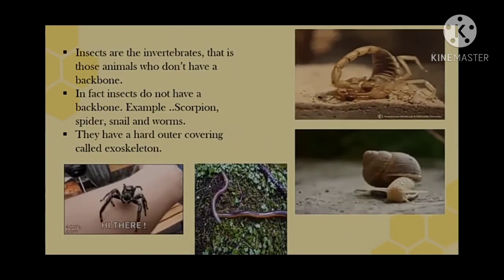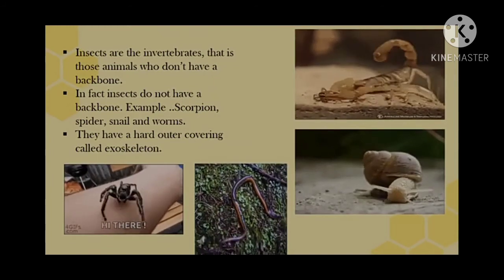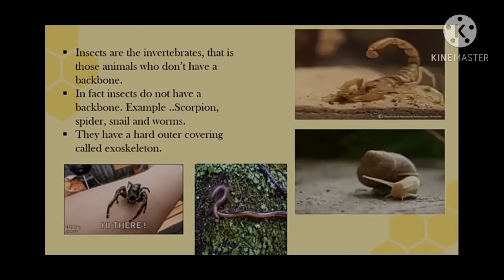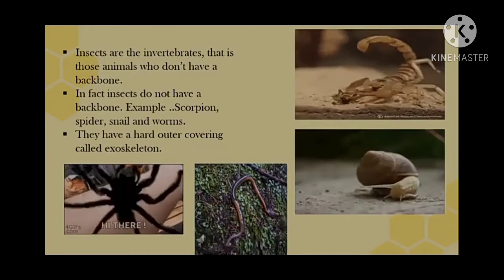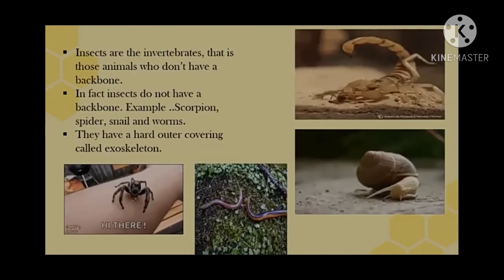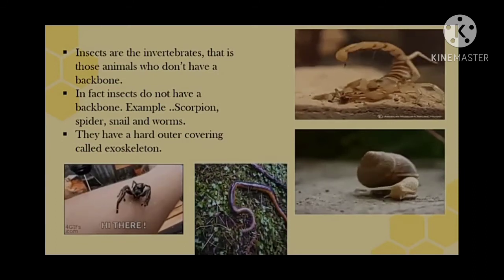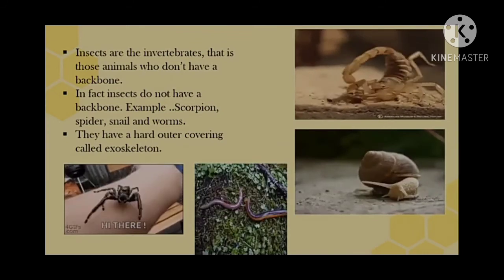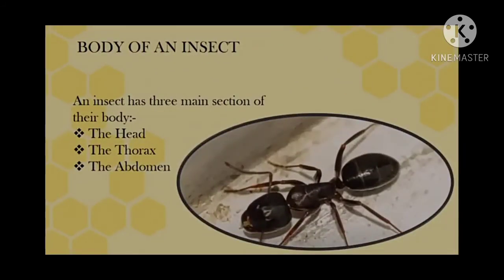Scorpions, spiders, snails, and worms, whether earthworm or tapeworm, are often considered insects, but they do not have any backbone, so they are generally called invertebrates. They have a hard outer covering, hence they are called exoskeletons.